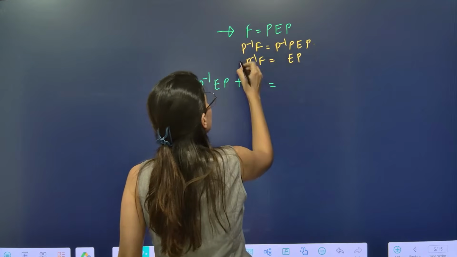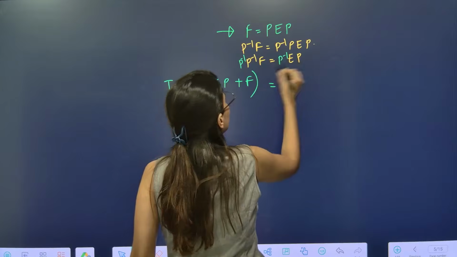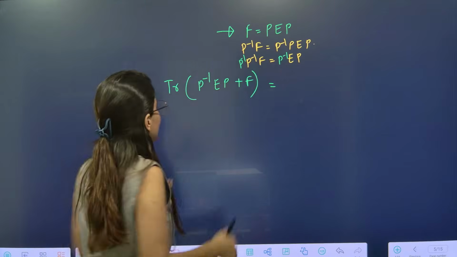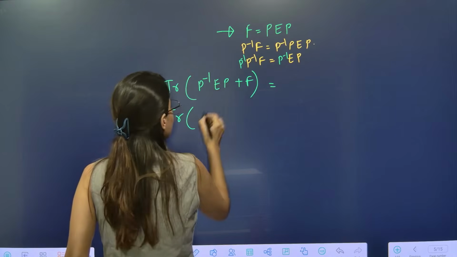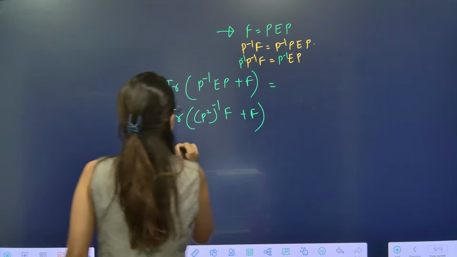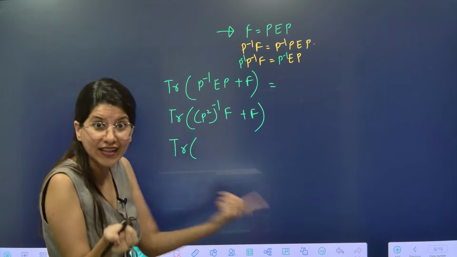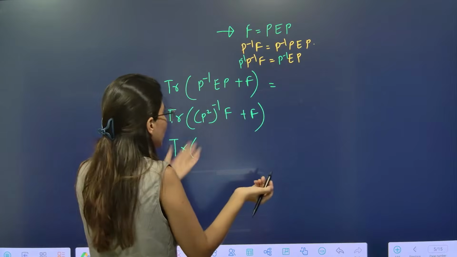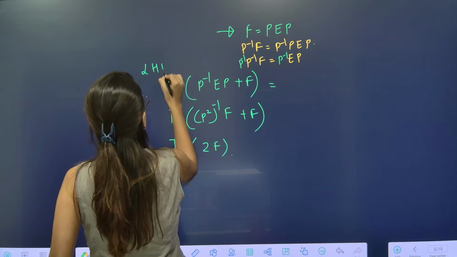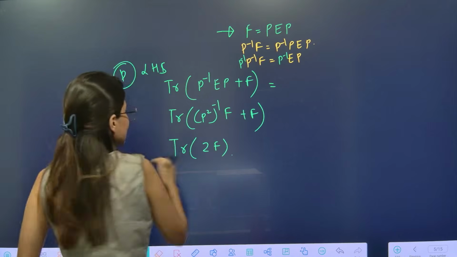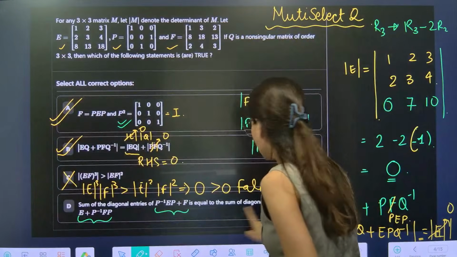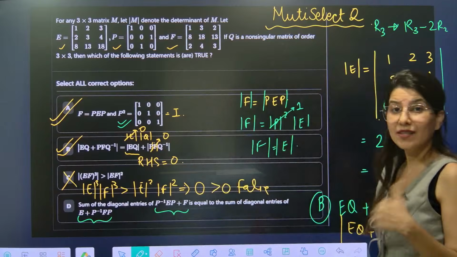Now one more time I am going to multiply P inverse on both sides. So what we are going to get is P inverse F. So this is trace of P square inverse F plus F. Okay, so trace of, now P square is I, inverse is 1, right? So this is 2F, the LHS of option D. Option D LHS is what? Trace of 2F. Now what about this? E plus P inverse FP.